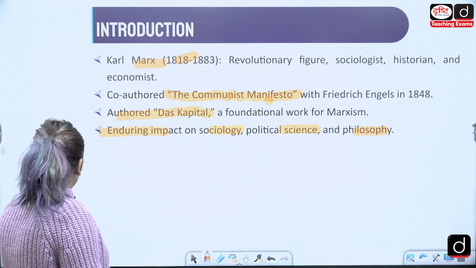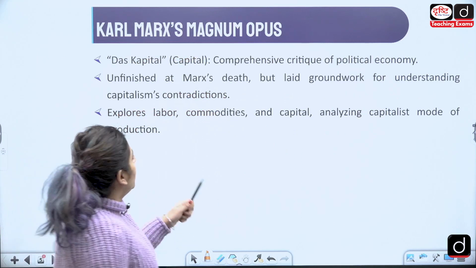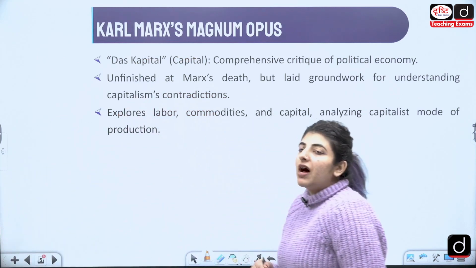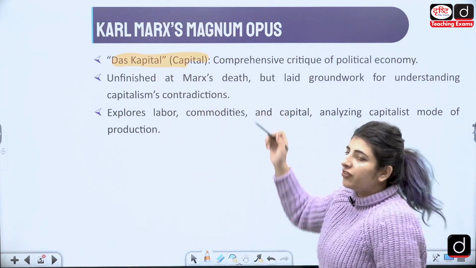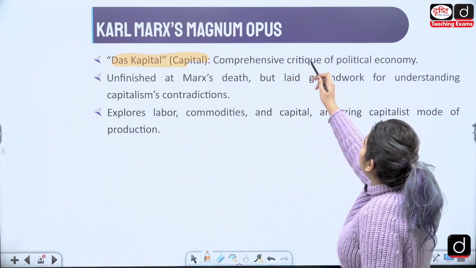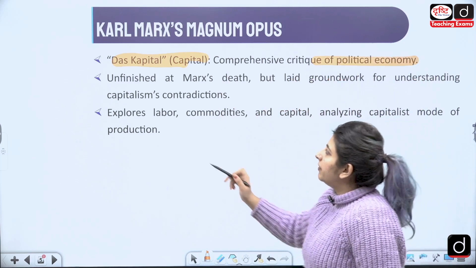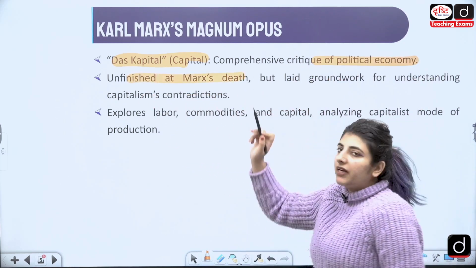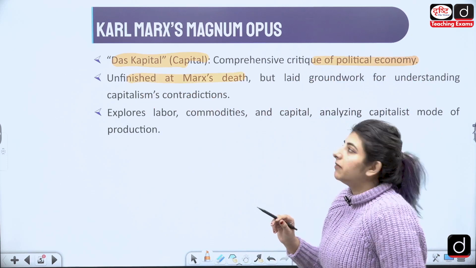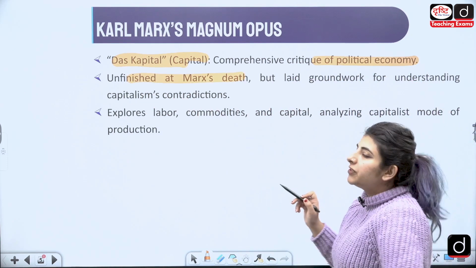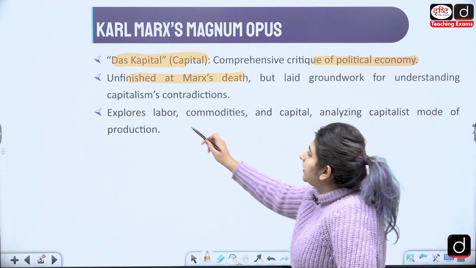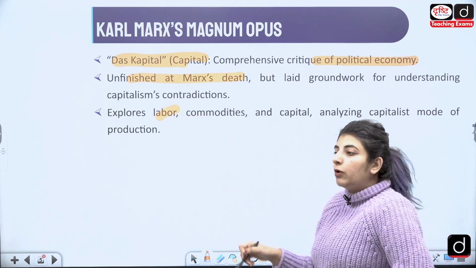Now, the magnum opus of Marx is Das Kapital, right? In English, it is known as Capital. A comprehensive critique of the political economy, unfinished at Marx's death. This was the book which was taken up by Engels, but it laid the groundwork for understanding capitalism's contradictions. What does it explore? It explores labor.